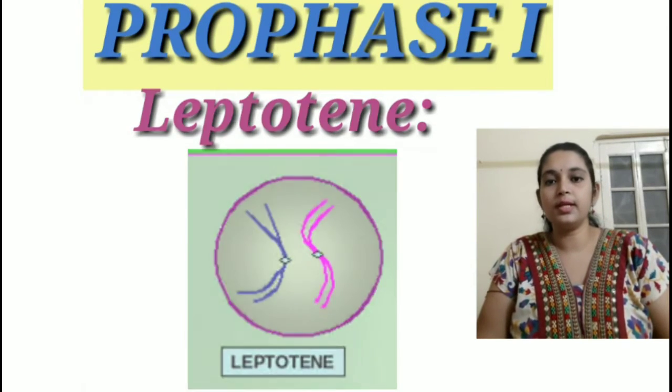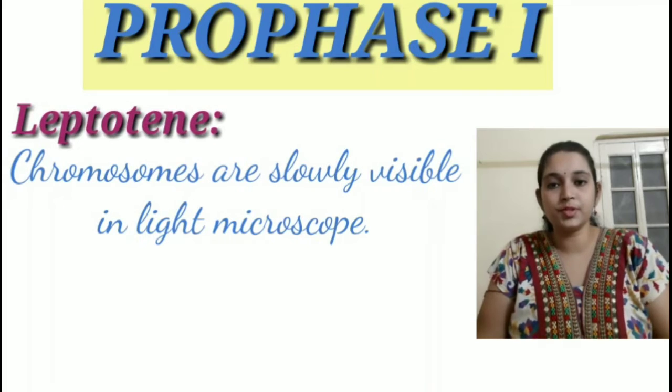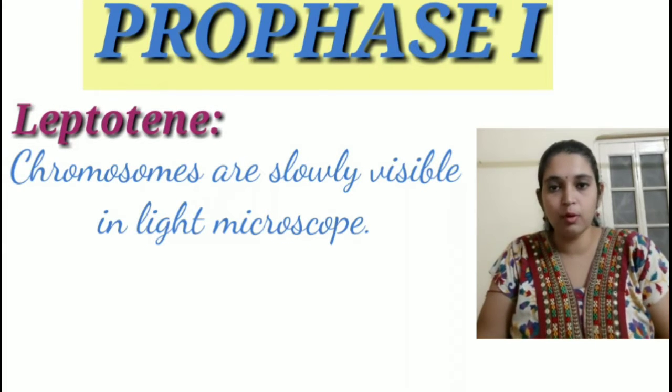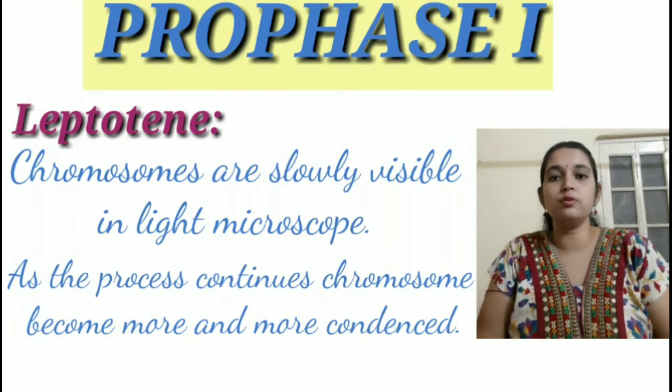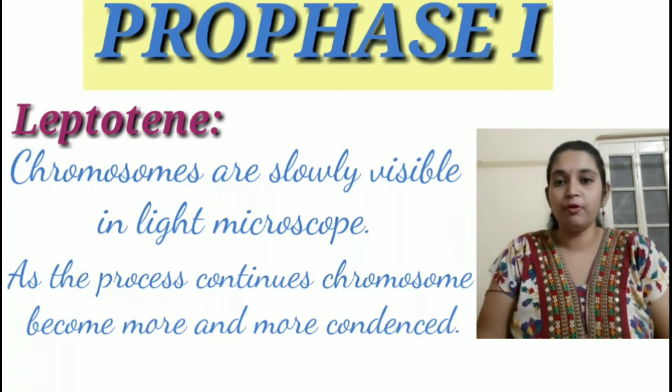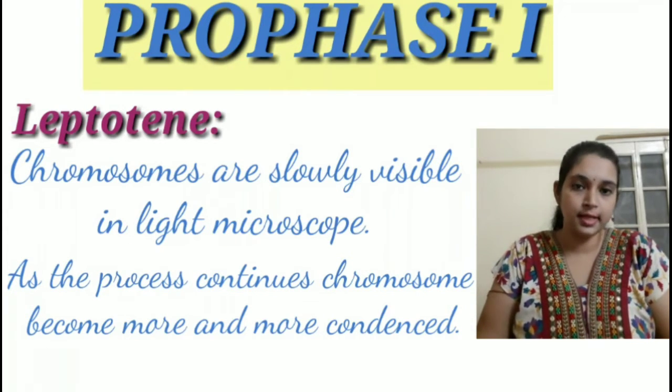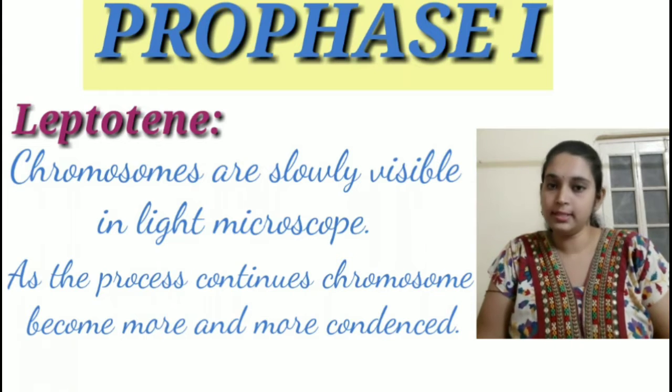In this phase the chromosomes slowly become visible under the light microscope, and as the process of leptotene continues, the chromosomes slowly and gradually become more and more condensed before they enter the second stage of prophase 1, that is zygotene.